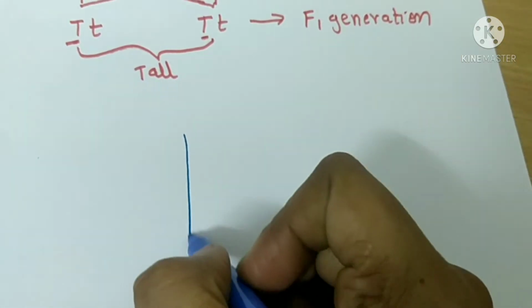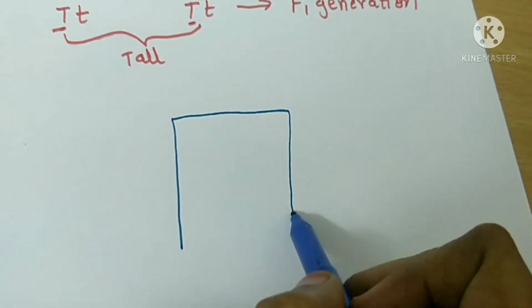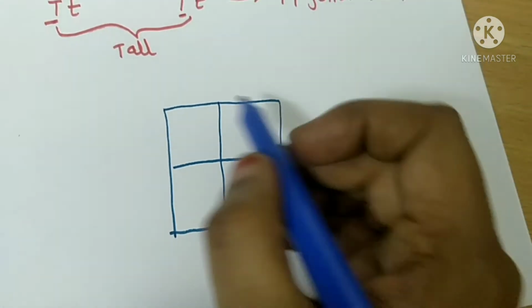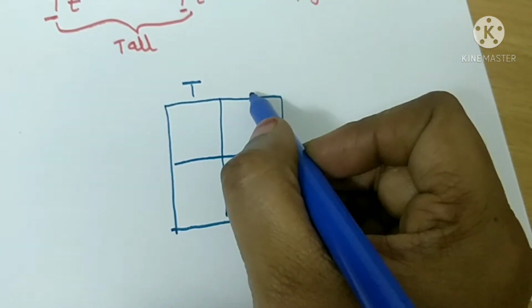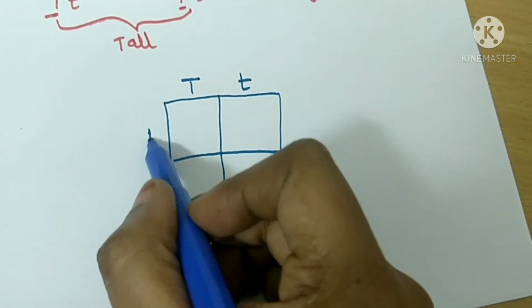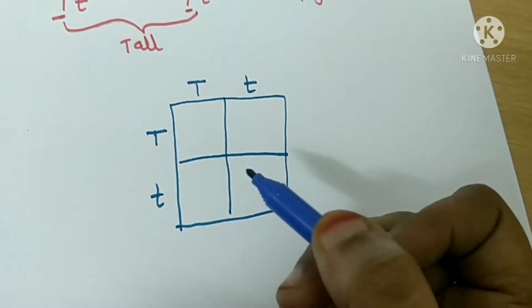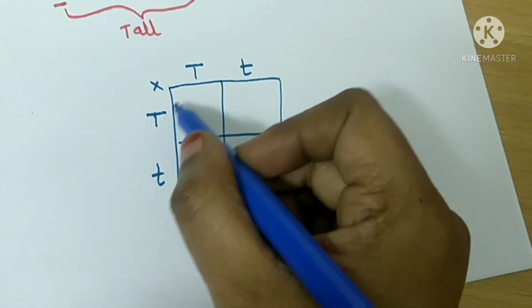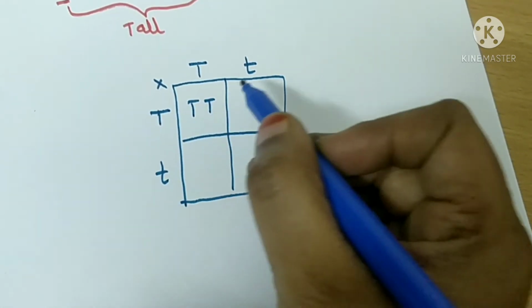Next we'll draw a box. In this box, take 4 cells. Put T and small t here, and T and small t here. Multiply both: you will get TT.